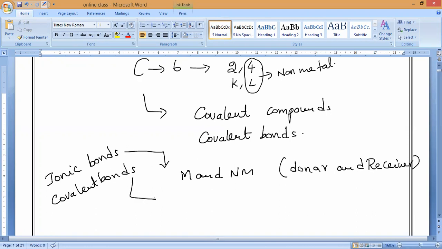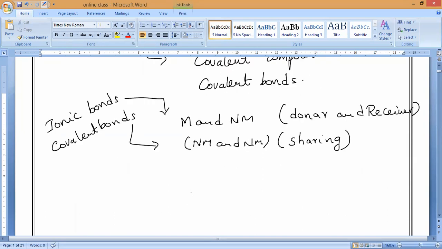But covalent bonds form between what, guys? Between non-metal and non-metal atoms. Here there is no donor and no receiver. Both atoms share the electrons, and by sharing the electrons these bonds form. That is why, in general, covalent bonds are weak bonds and ionic bonds are strong bonds. Do you understand what I am saying?